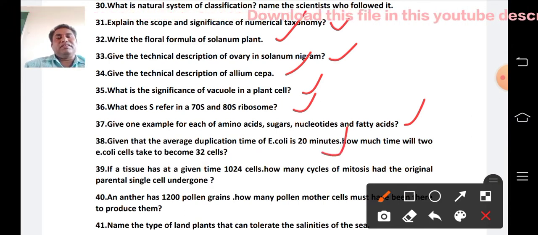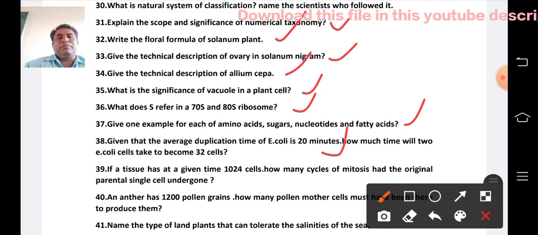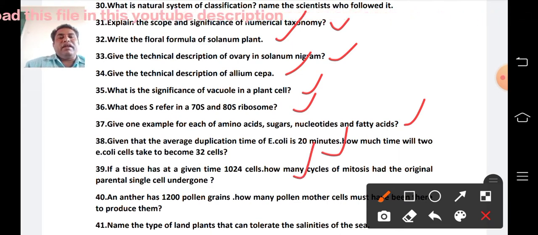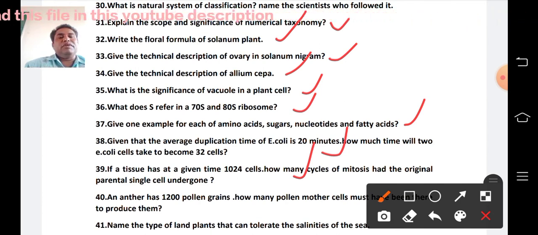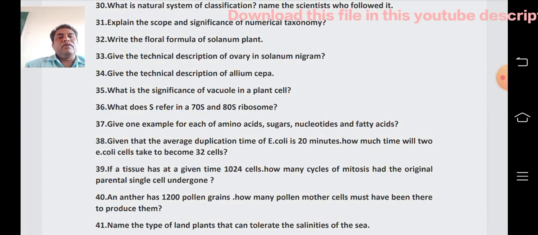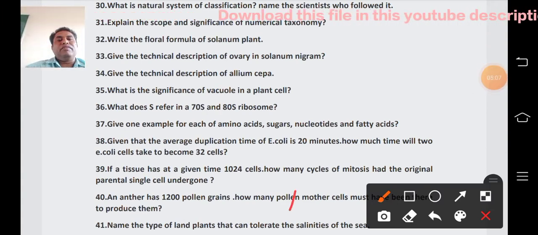If a tissue has a given time 1024 cells, how many cycles of mitosis had the original parental single cell undergone? Fifth unit. An anther has 1200 pollen grains. How many pollen mother cells must have been there to produce them? This is also fifth unit.